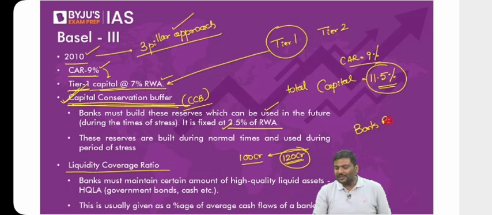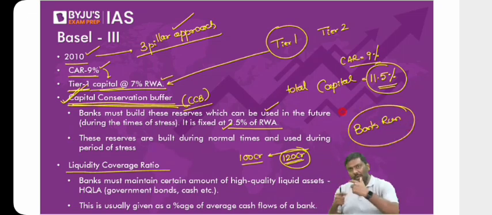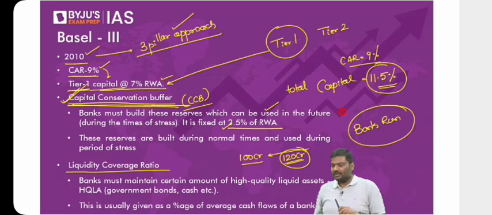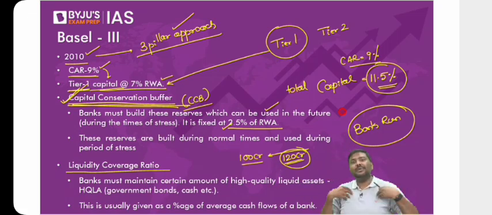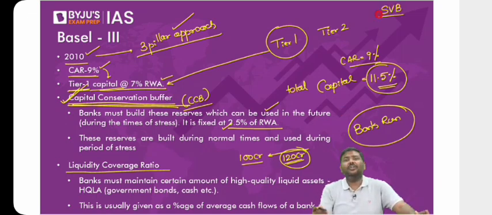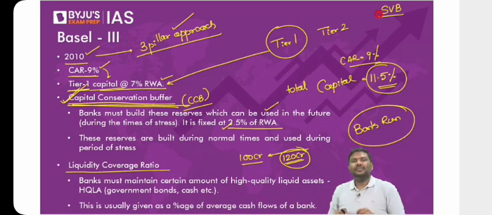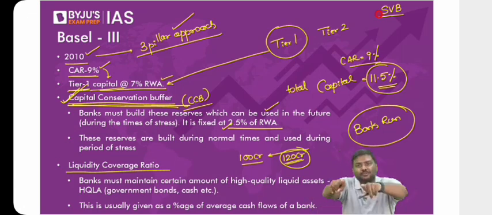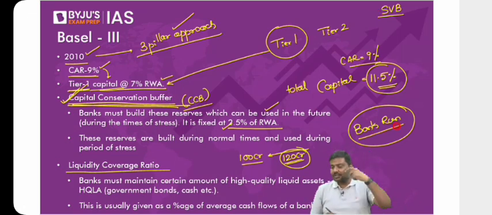Are you reading the newspapers regarding the term bank run? This might basically snowball into a bank run. What is the meaning of a bank run? Deposits will be withdrawn continuously. Why? Because people are concerned about the bank. For example, in the context of Silicon Valley Bank, what do you think happened? The same thing. There were certain articles regarding the health of the bank, certain issues with the financials of the bank. Depositors, one after the other, went to the bank and started withdrawing money. And when you keep on withdrawing money from the bank, they may not have the right amount of cash to pay you back. That situation is called a bank run.